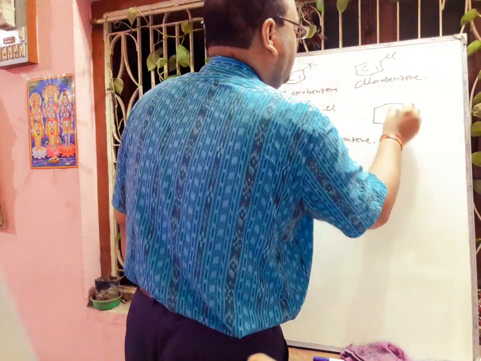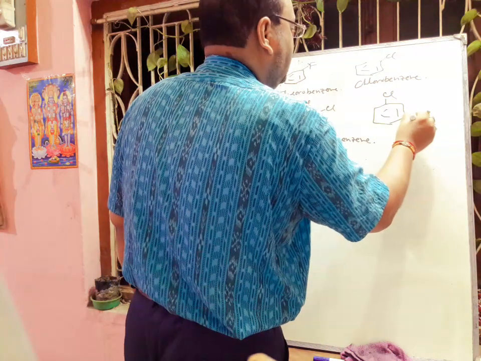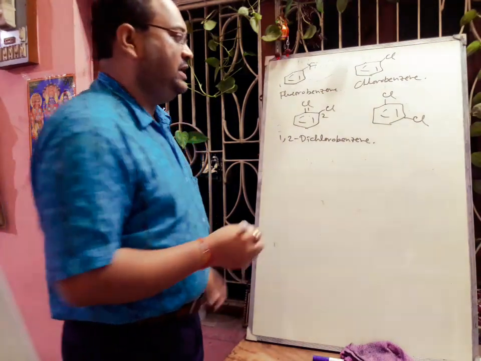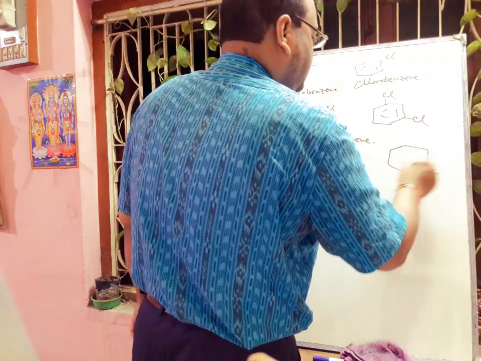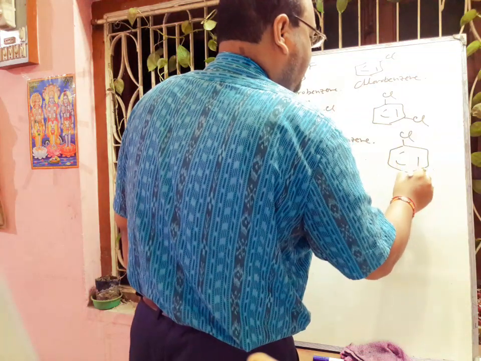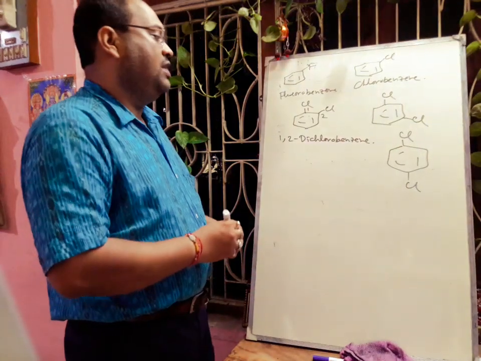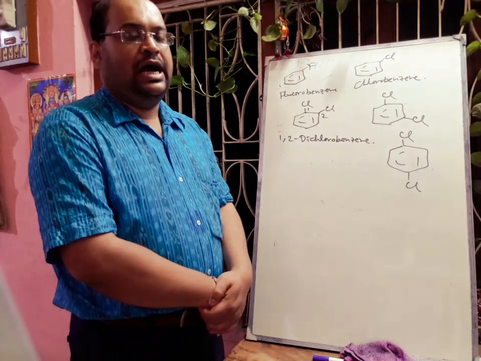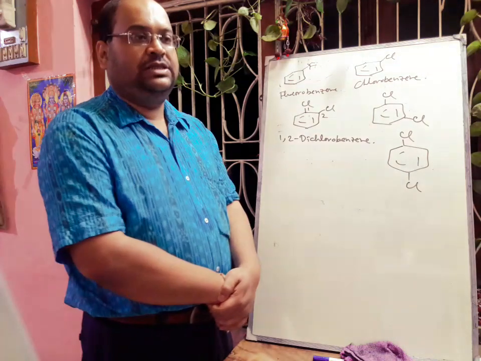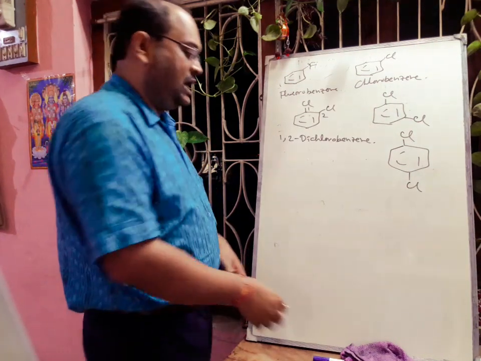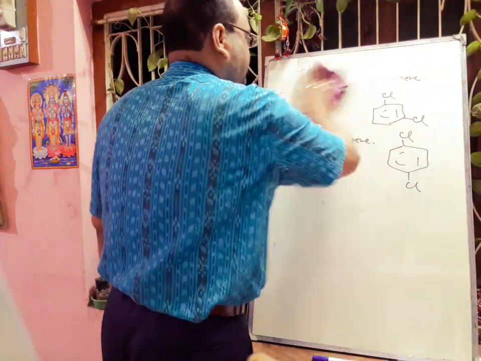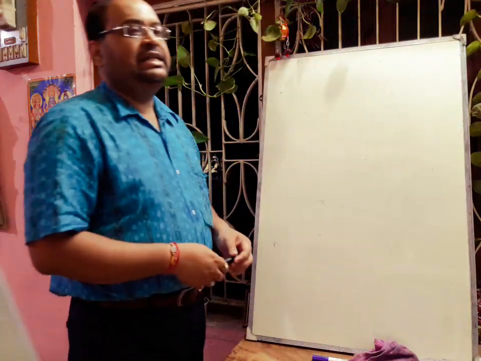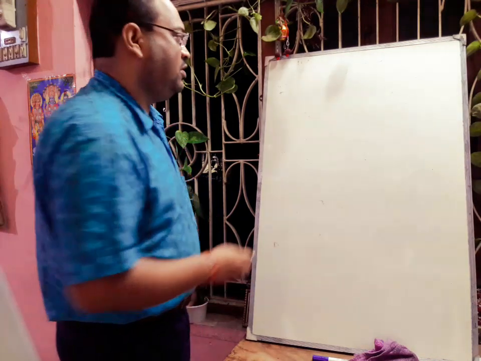When these chlorine atoms are attached at 1,3 position, it is called metadichlorobenzene or 1,3-dichlorobenzene. When these two chlorine atoms are attached at the 1,4 position of the benzene ring, that is called 1,4-dichlorobenzene or paradichlorobenzene. In this way, we can easily understand the nomenclature of this type of compound. Next, we will discuss isomerism. Generally, three types of isomers are possible for this type of compound.